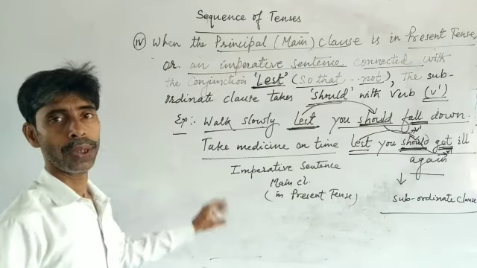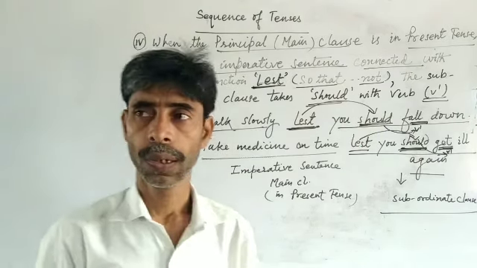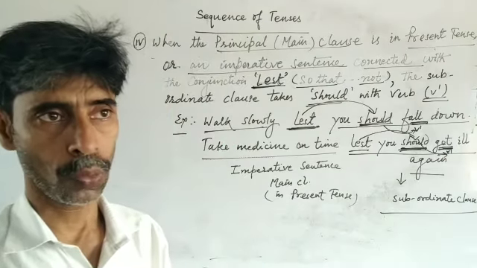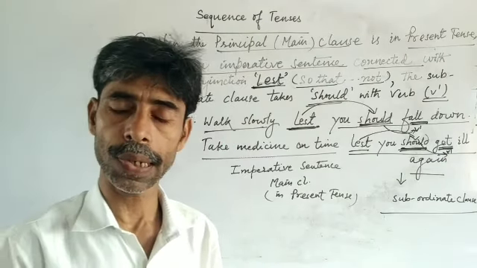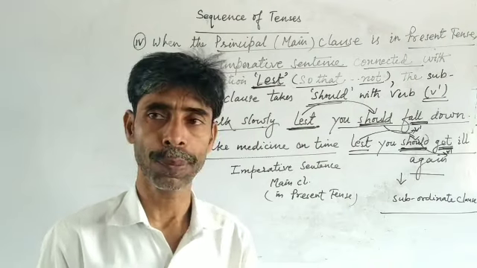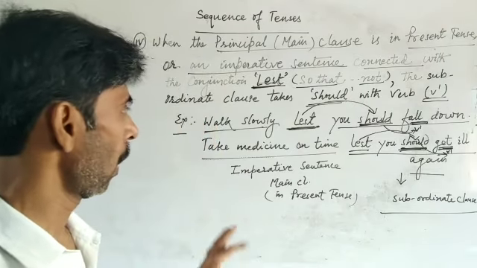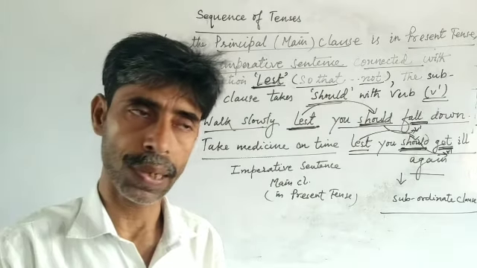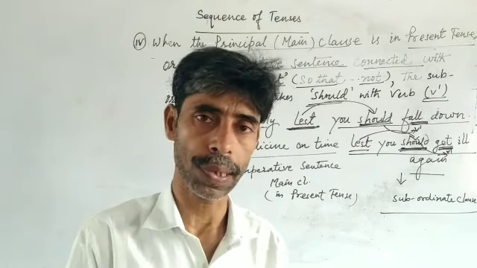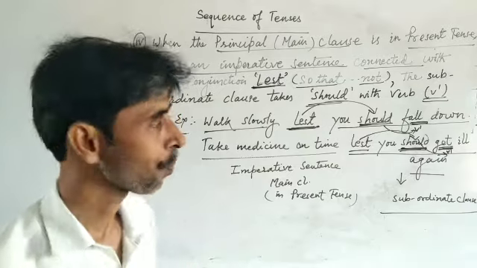This way you can synthesize the two tenses together in a sentence, having the appropriate use of modals and verb forms, keeping the tenses in mind according to the sense and the rule.